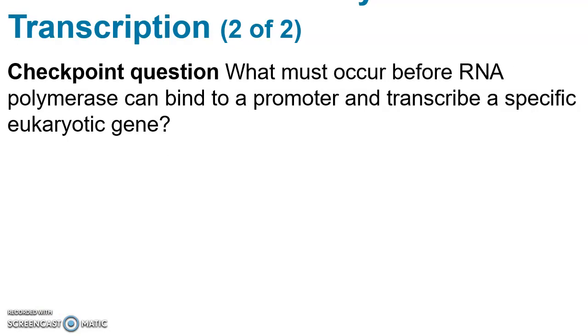So for this checkpoint question, what must occur before RNA polymerase can bind to a promoter and transcribe a specific eukaryotic gene? The answer would be that the transcription factor proteins need to bind to the DNA control sequences or enhancers and then interact with other proteins, regulation proteins, in order to bind as a complex at the gene's promoter, which then allows RNA polymerase to bind.